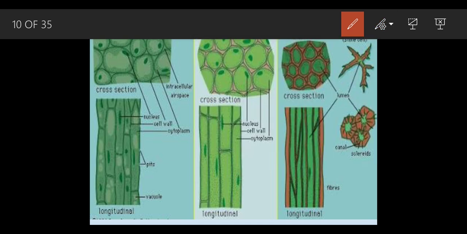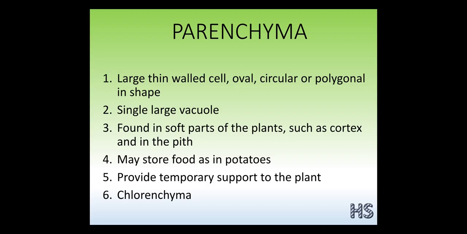Okay, sclerenchyma have narrow cells. They are long and narrow like this. They are quite long, but at the same time narrow like this, while the other ones are long and also broad as compared to sclerenchyma. Even their function is to provide strength to the parts of the plants. Let's discuss them one by one.